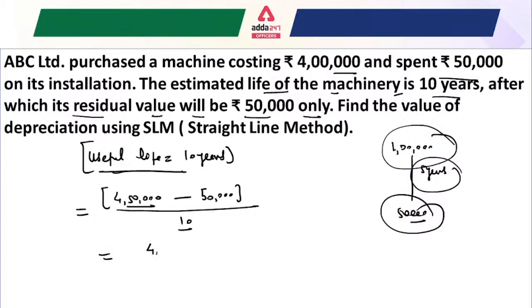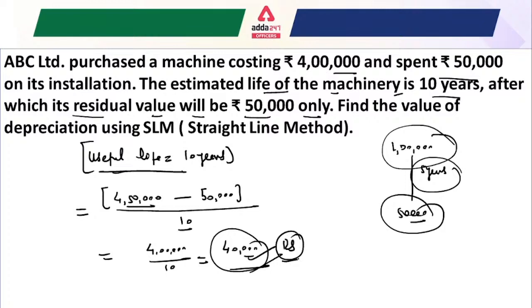So that would be your 4 lakh, and it is divided by the 10. So what will be the answer here? Just tell me. That would be the 40,000, right? So that would be your depreciation amount. So the depreciation amount, using the straight line method, would become 40,000 rupees. That would be your answer. I hope it is very clear for everyone, right?